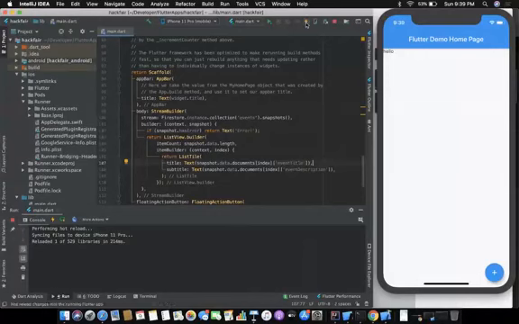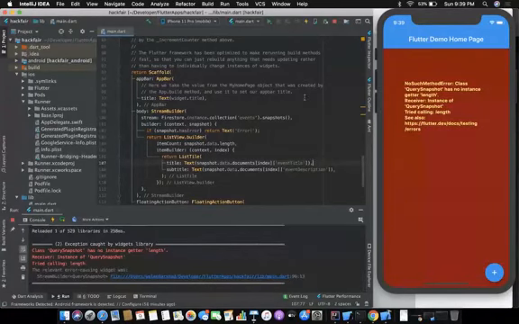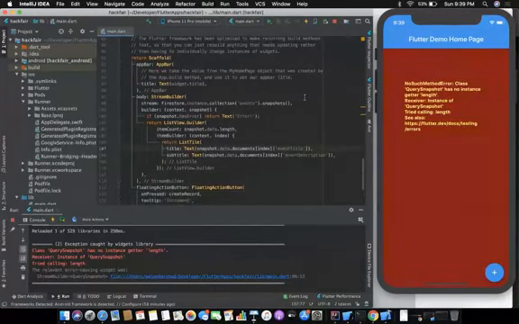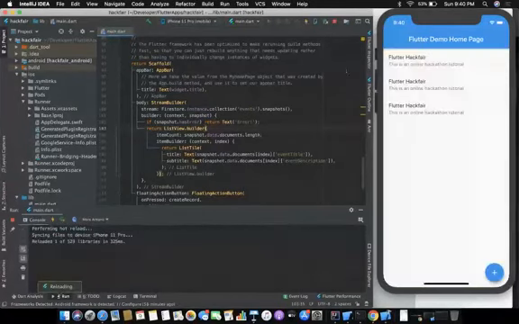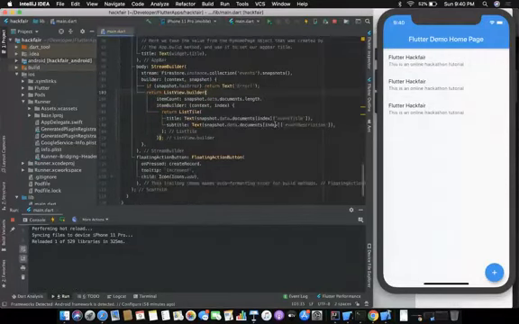When I save it, it should. Cool. So it says it's an error that snapshot's length has no getter length. So we made one mistake. It should be the document's length, not the snapshot, because snapshot has no parameter length. So when we hot reload, we have our list populated here.